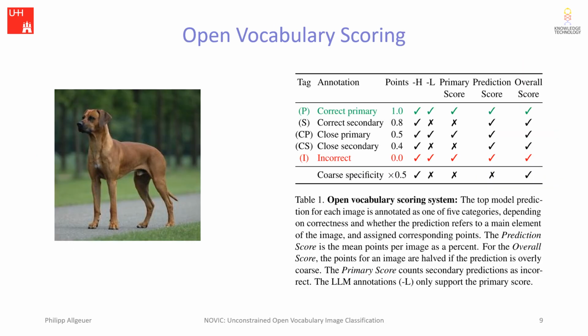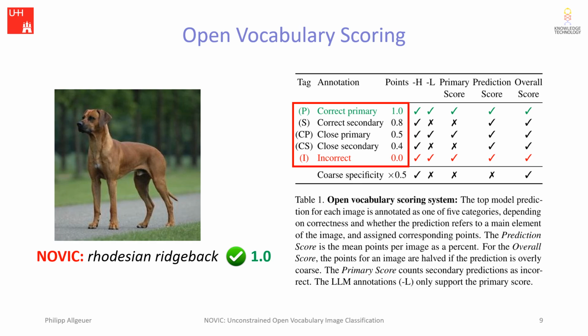Let's take this image as an example. Suppose we give this image to Novik and get back that this is a Rhodesian ridgeback. We then assign one of these 5 annotation categories depending on the correctness of the prediction and whether the prediction refers to a primary or secondary element of the image. The corresponding number of points awarded are then shown in the right-hand column.